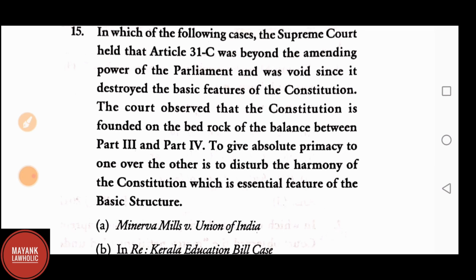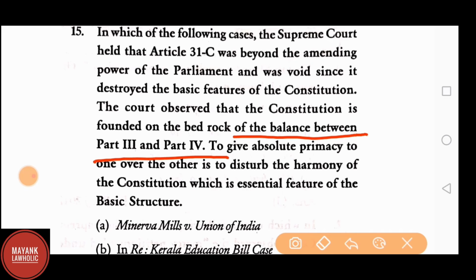Question number 15. In which of the following cases the Supreme Court held that Article 31C was beyond the amending power of the Parliament and was void since it destroyed the basic feature of the Constitution? The court observed that the Constitution is founded on the bedrock of the balance between Part 3 and Part 4. To give absolute primacy to one over the other is to disturb the harmony of the Constitution, which is an essential feature of the basic structure. This was held by the Supreme Court in A. Minerva Mills vs. Union of India.